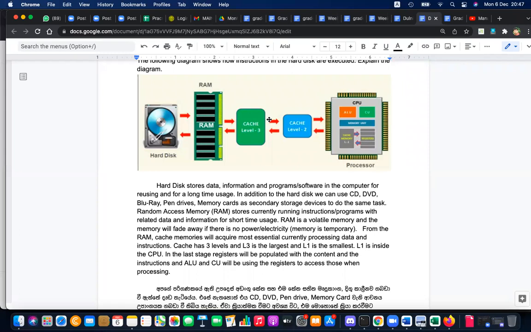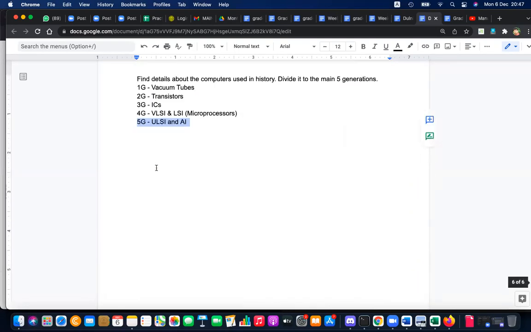Right, then it will go to the caches, level 3, level 2, level 1 caches, and to the processor, and then come back. The feedback will come from the registers to level 1, to level 2, level 3, and to the RAM, and finally will be written to the hard disk. Right, this is what is happening inside your computer.